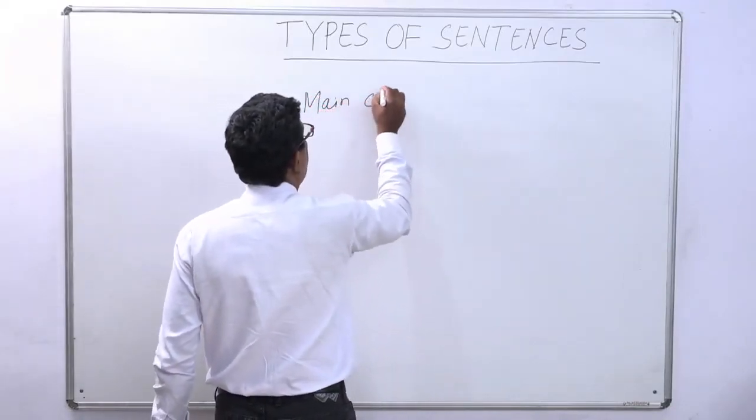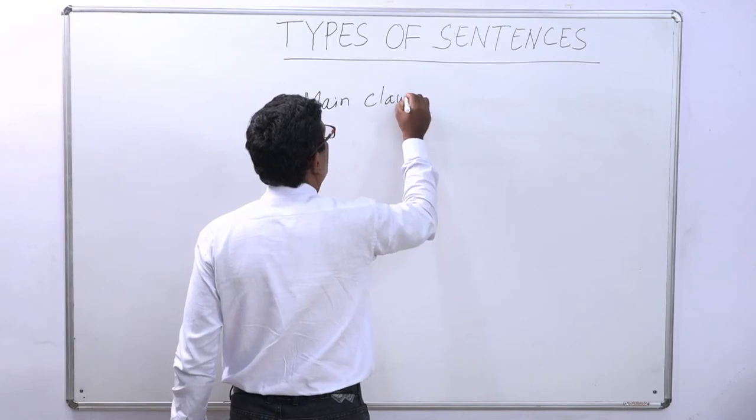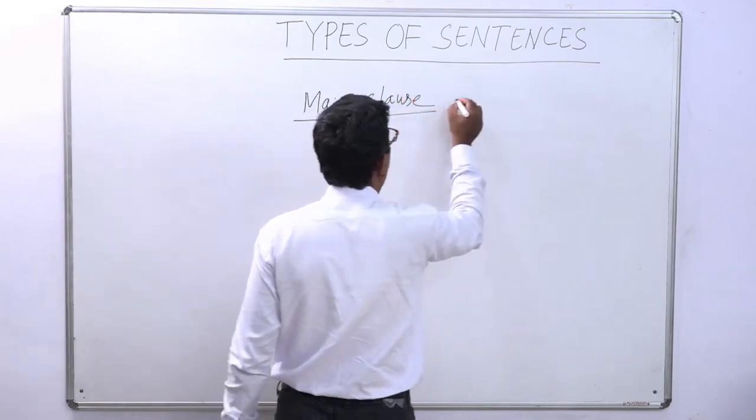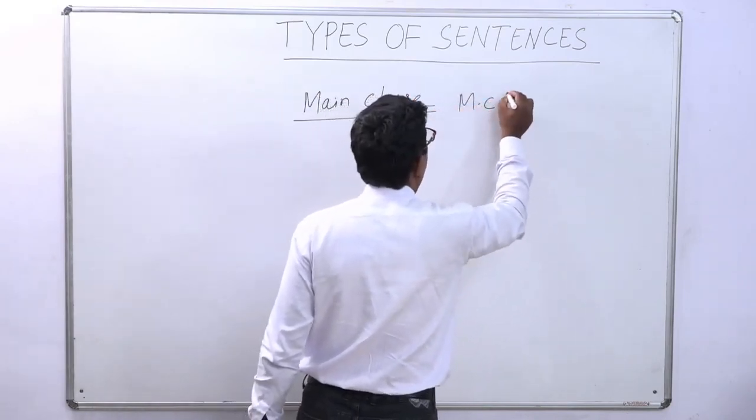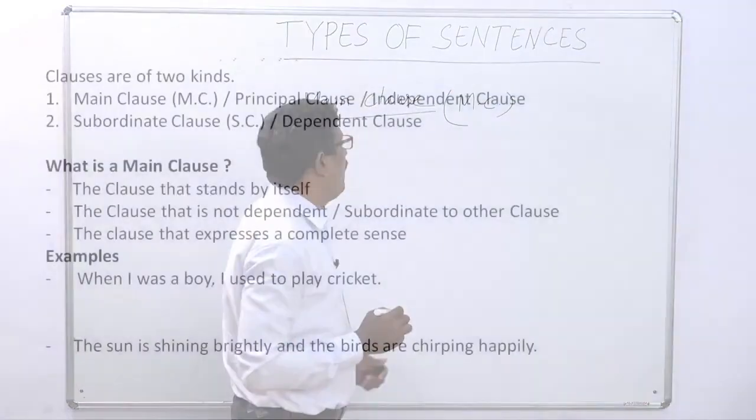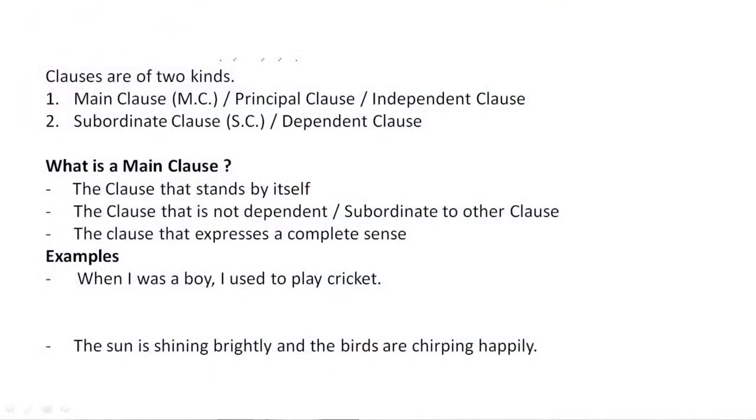Main clause, shortly known as MC. And the other names of main clause are principal clause or independent clause. These are the different names of main clause. So what is main clause? Main clause is a clause that stands by itself.